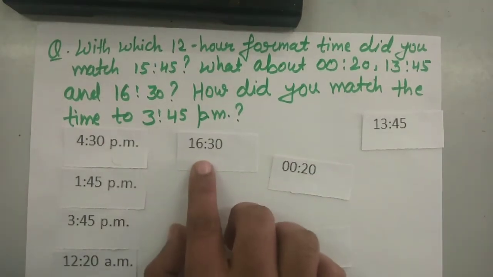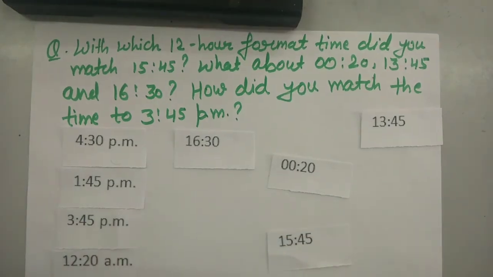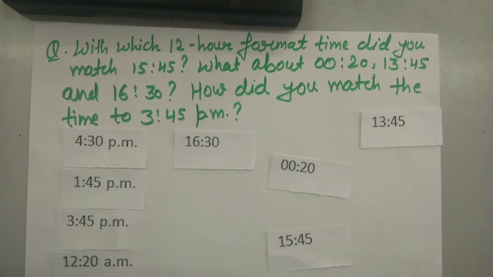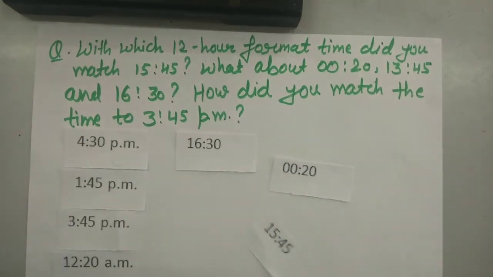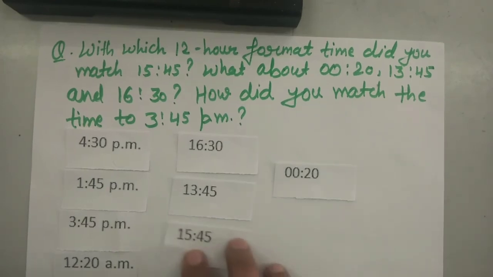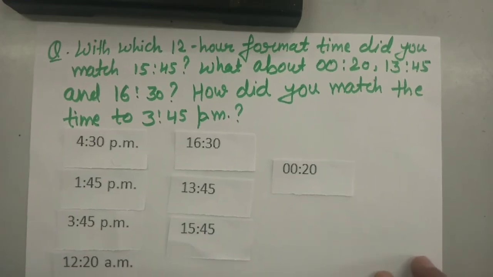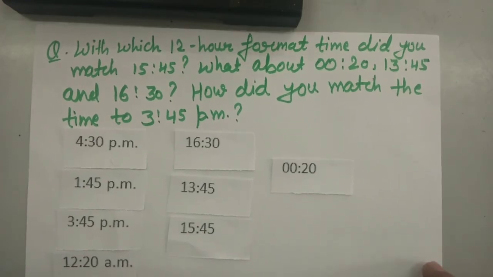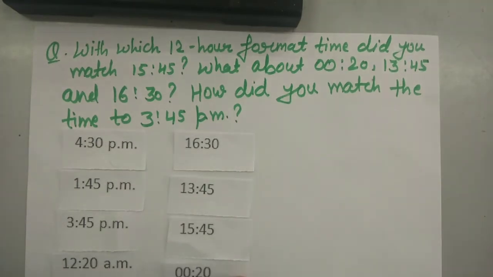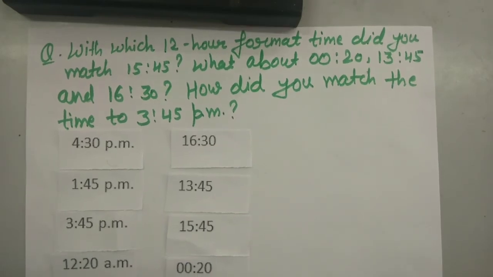it will be 16:30. Okay, now 1:45 PM, as it is PM, we have to add 12 hours, so it will be 13:45. Okay, now it is 3:45 PM, so we have to add 12 hours, so it will be 15 hours and 45 minutes. And now it is 12:20 as in AM, so here we have to take the 12 as 00 and 20. Okay, 0 is the hours and 20 are the minutes.